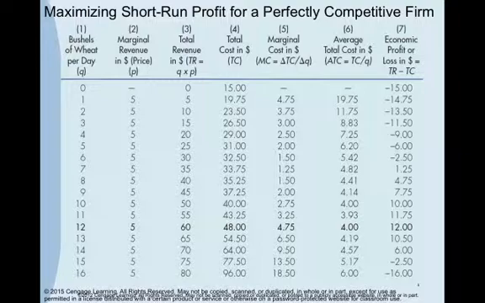And last time we figured out exactly how much a company under perfect competition would produce given the figures in this chart. So basically when we look at this chart, this is a range of possibilities. We're looking at, well, if this farmer produces 2 bushels per day, how much money is he going to make? If he produces 14 bushels per day, how much money will he make? And given this information, we're trying to decide what would be the optimal level of production for this farmer. And we determined for this particular farmer, it was 12 units per day.